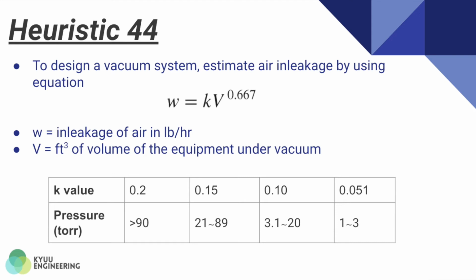Basically, the air in-leakage is in flow rate unit, which is pounds per hour, and the volume of the vacuum equipment is in cubic feet. The K value depends on the pressure value based on the table here. Use 0.2 if the pressure is above 90 torr, 0.15 for pressure between 89 to 21 torr, 0.1 for pressure 20 to 3.1 torr, and 0.051 for pressure 3 to 1 torr.